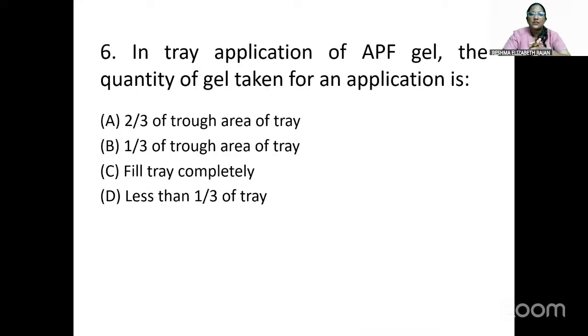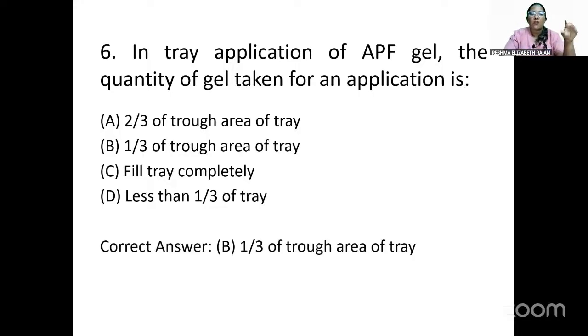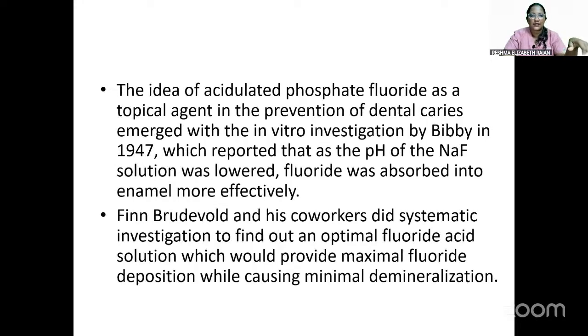So the next question is about intra-oral application of APF gel. The quantity of gel taken for an application is: 2/3 the trough area of the tray, 1/3 of the trough area of the tray, fill the tray completely, or less than 1/3 of the tray. So in case of APF gel application, we have to take 1/3 of the trough area of the tray. Why? We will be explaining in the next slides.